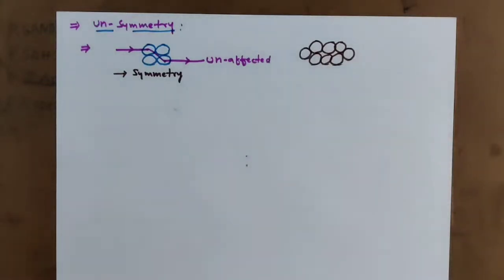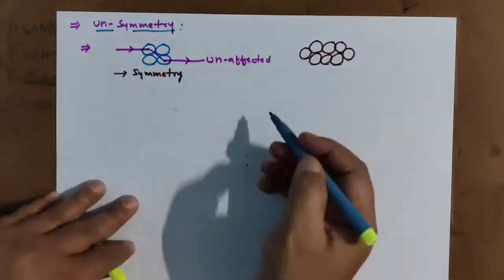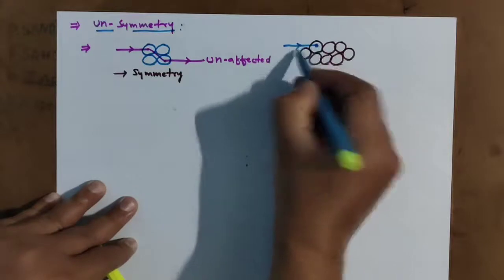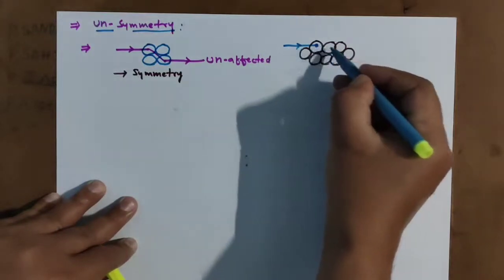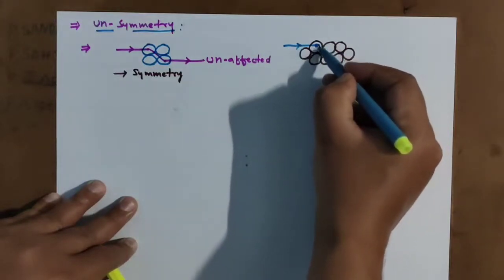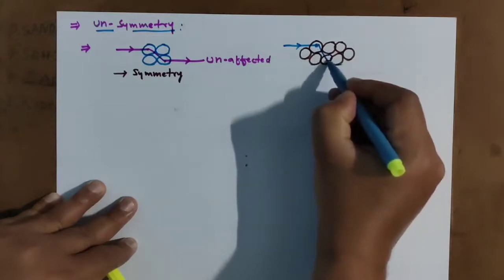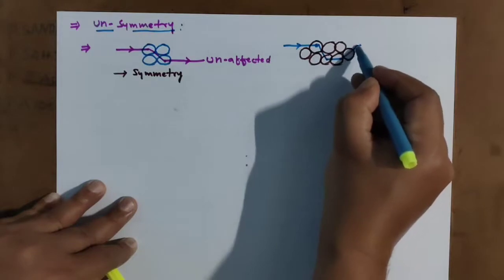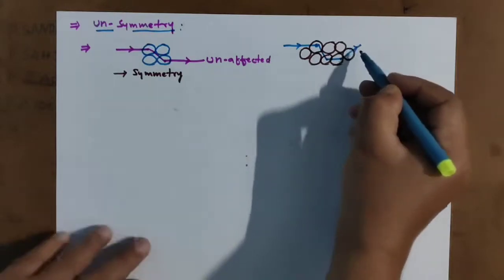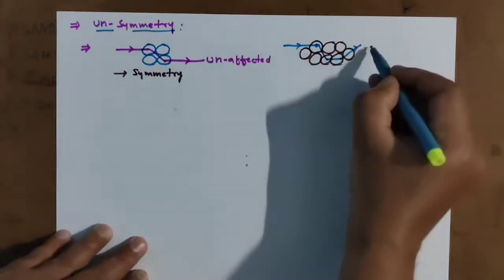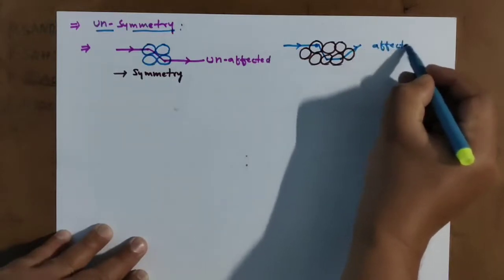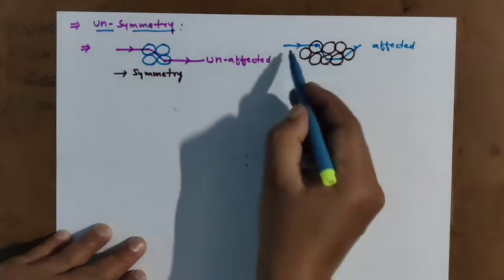When I pass normal light and it is moving on like this, and moving, it means it is affected. It means it is changing its direction.